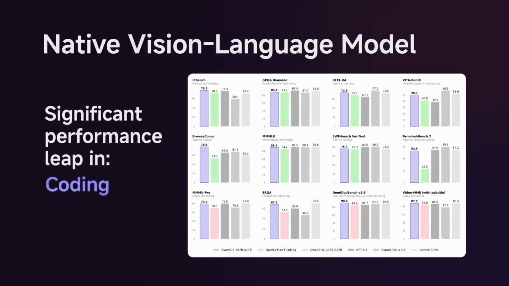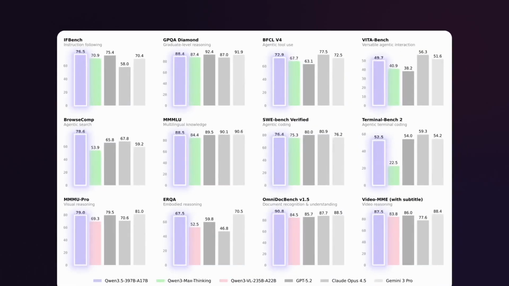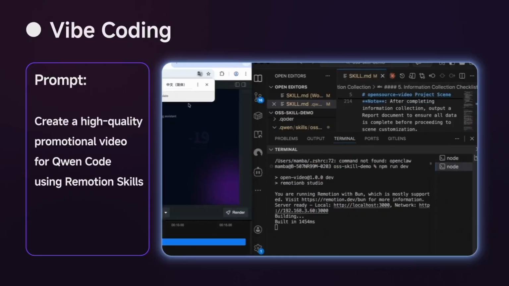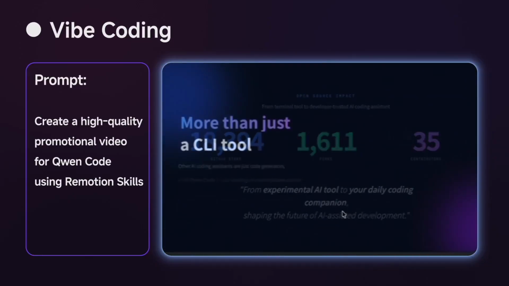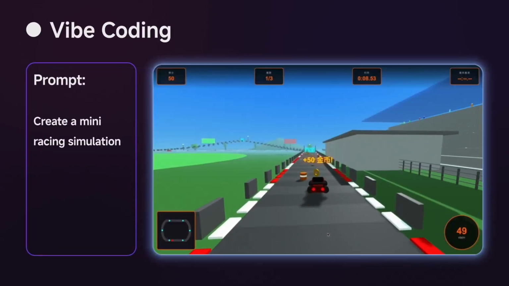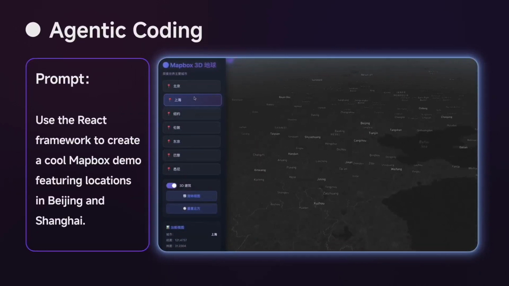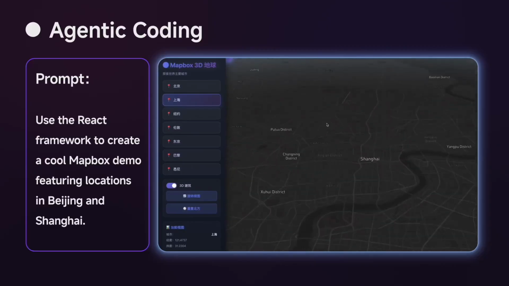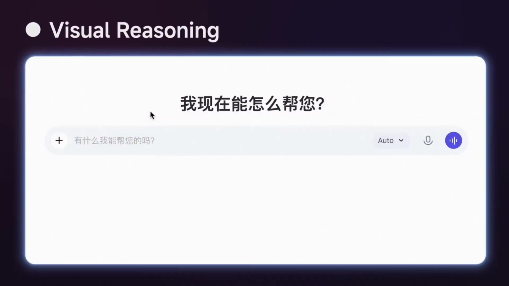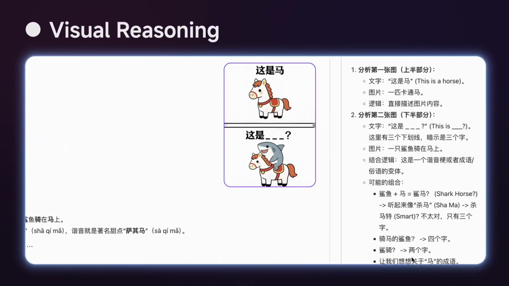Second, native multimodal plus visual agents. This is a true vision language model from the ground up. It understands images, documents, screens, and videos. It has visual agentic capabilities. It can look at your phone or desktop UI and take independent actions: tap buttons, scroll, fill forms, etc. This is huge for real-world agents that go beyond text APIs.